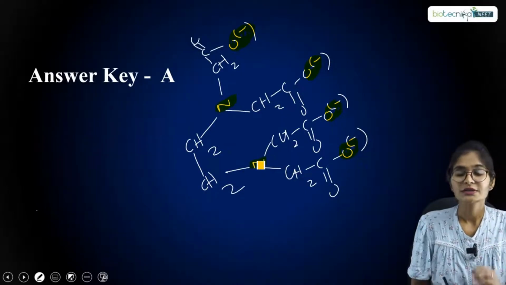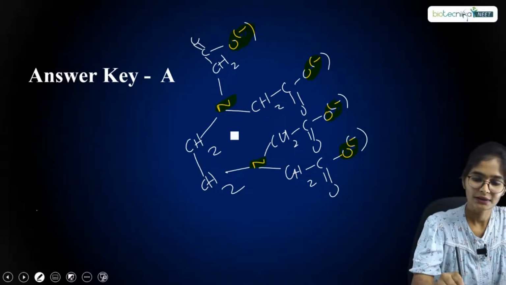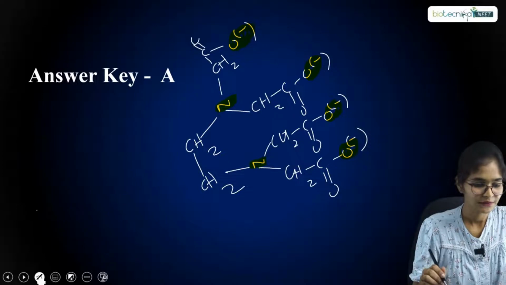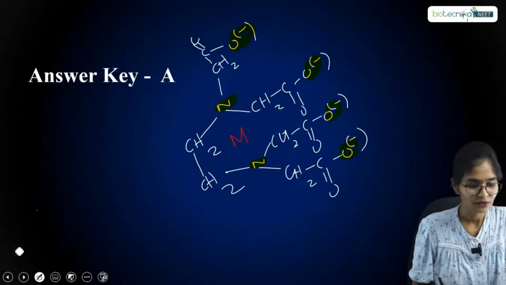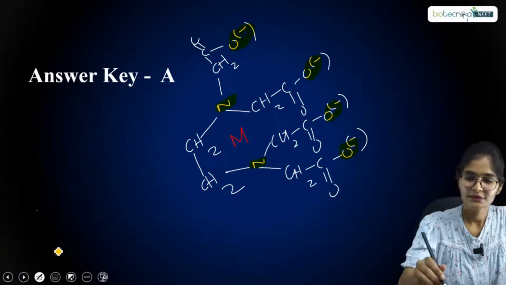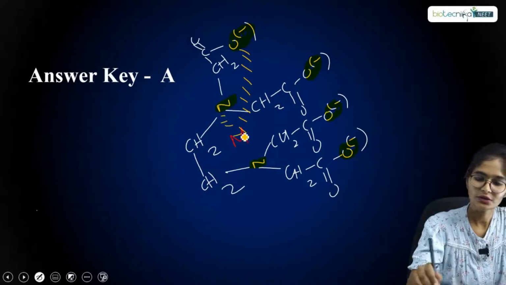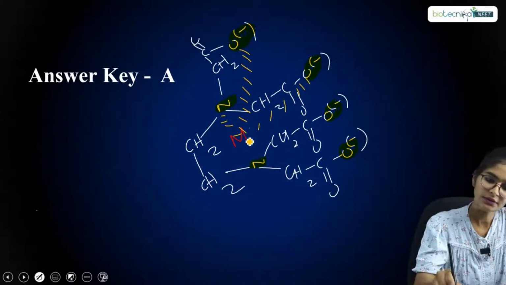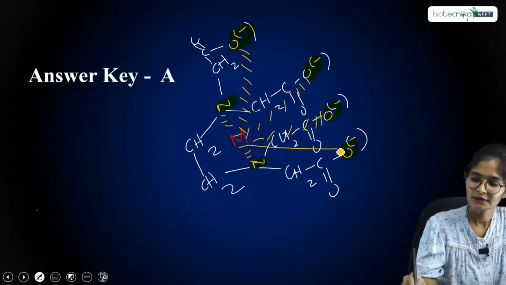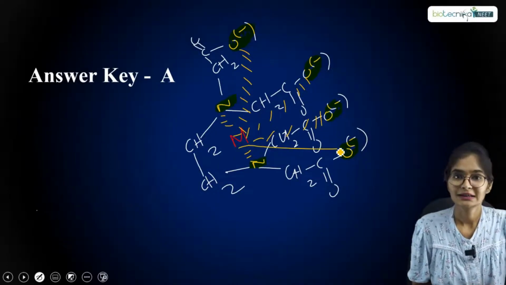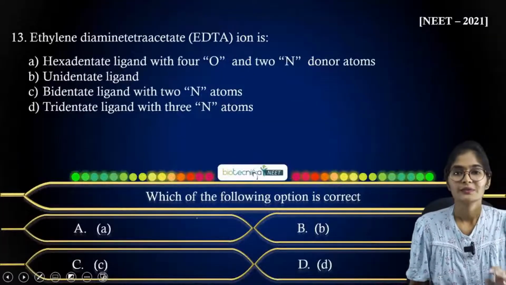So 2 nitrogens and 4 oxygens. Whenever you have a metal center, let me choose a different ink here. You have the metal center and it is going to bind in this way. This oxygen binds to the metal center, this nitrogen, this oxygen here, and again this oxygen, this nitrogen and this oxygen. So it is a hexadentate ligand, right? The answer has to be option A.